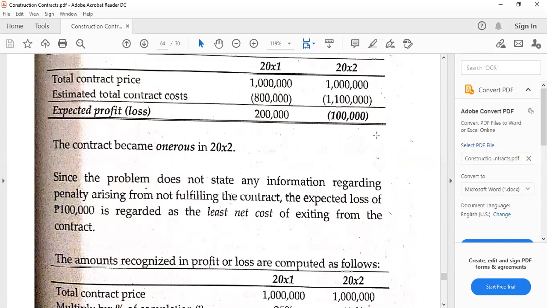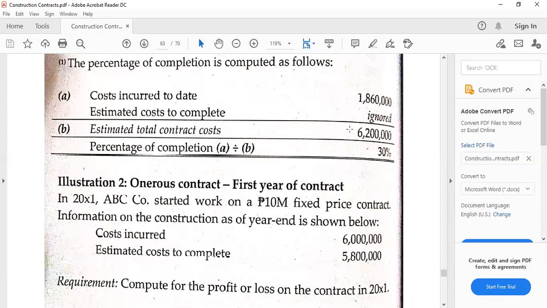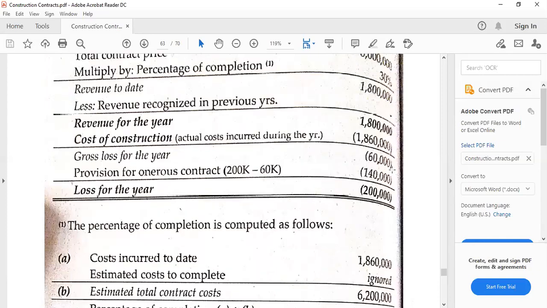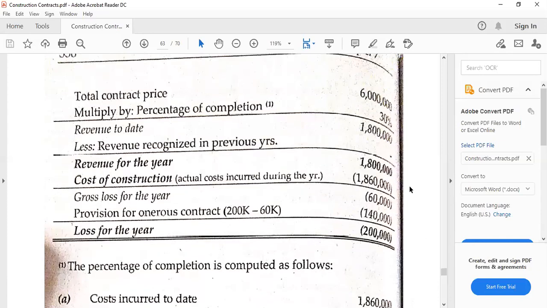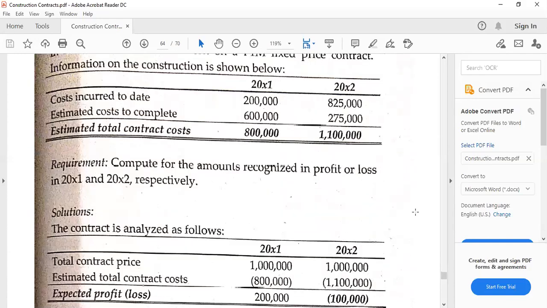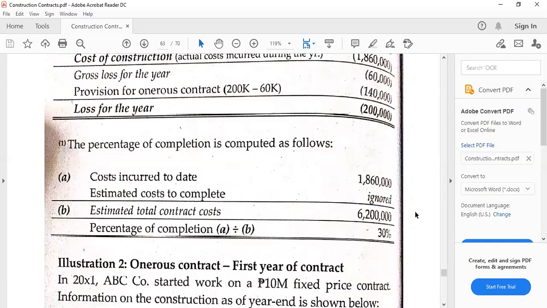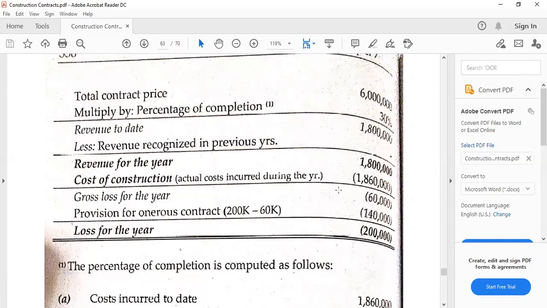However, if the lower amount is the penalty, this would not be applicable. Like simply, for example, 100,000 times the net of the percentage of completion from 100%, that's not going to be applicable. So allow me to go back once again. Here I said that the shortcut is 200,000 times 70%, which is net. However, if the lower amount is, again, the penalty or any other cost, then we are going to really make this particular format.